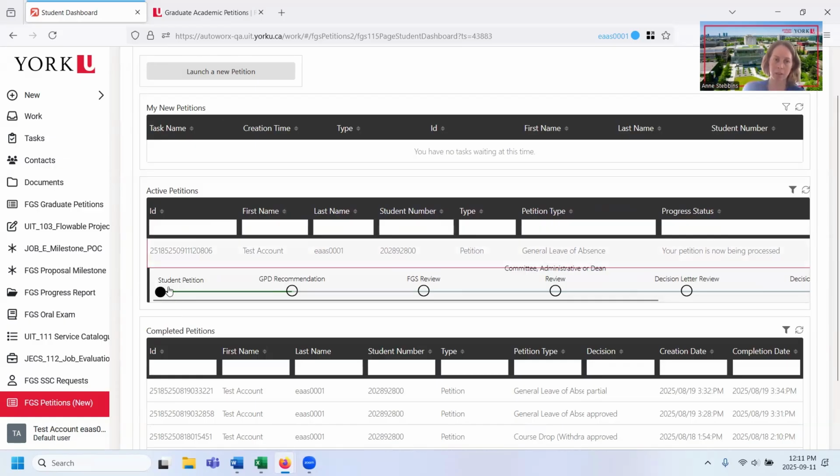And here you'll see that the petition has been submitted. I also would have received a confirmation email. And now it has moved forward. It's sitting with the GPD for review and recommendation. And GPD stands for Graduate Program Director. So it's now with your grad program. They're going to have a look at it, and then it will move onward to FGS and then onward from there. So that's a petition.